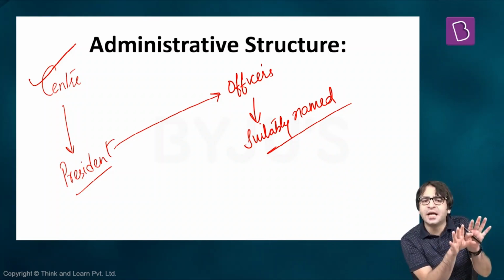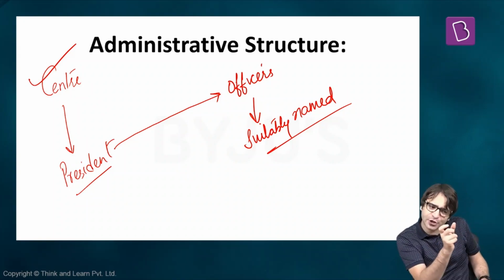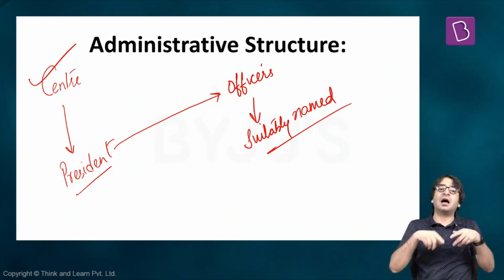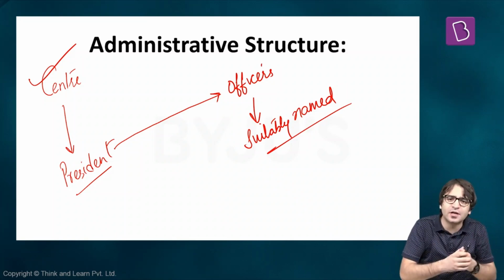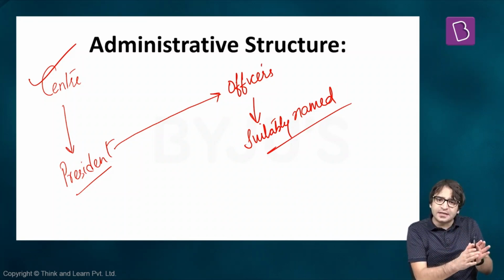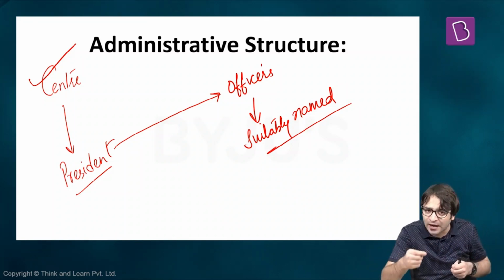That means no matter what your designation is, President will administer these union territories by giving a designation to that individual who is administering these union territories on behalf of the President of India. And what these designations can be: Chief Commissioner, Administrator, Lieutenant Governor. That is why we say these union territories are directly controlled by the center. President is the executive head of all these union territories.